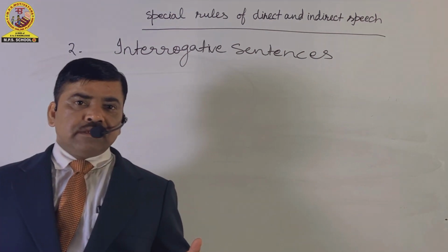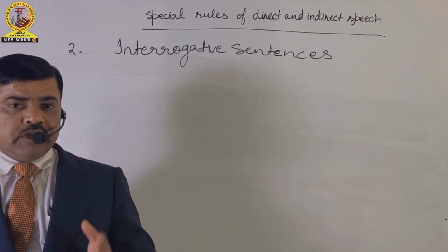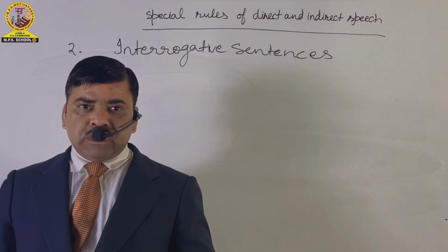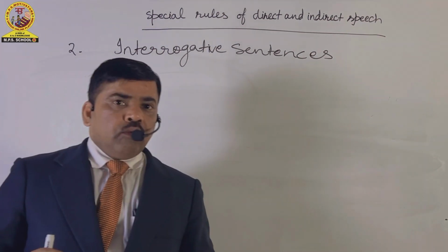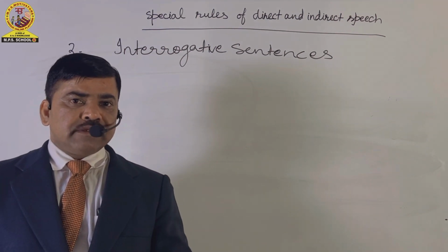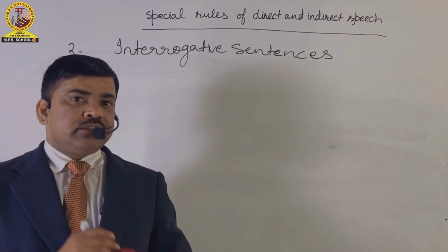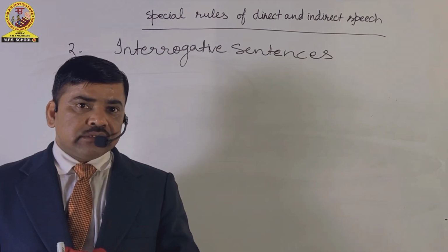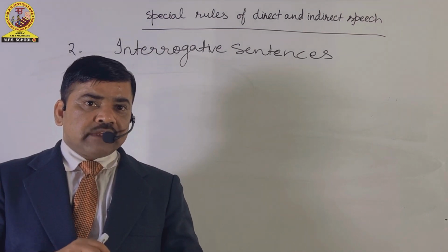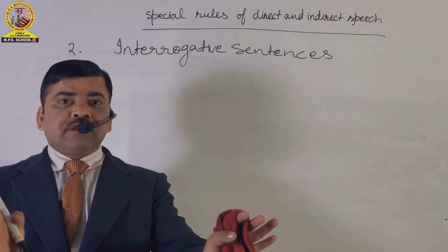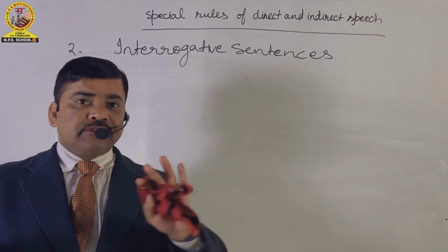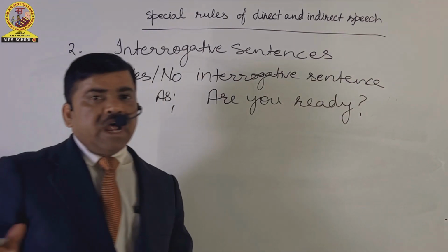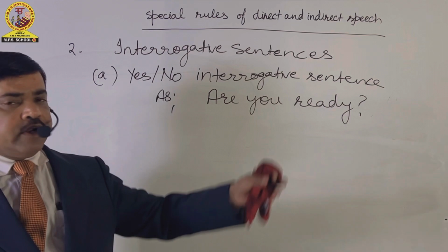An interrogative sentence is a sentence which asks a question or which inquires of something or somebody. Okay friends, what type of sentences are interrogative sentences? The sentences which ask questions are interrogative sentences. But what is the structure of an interrogative sentence? If we ask a question to know the answer in yes or no, it is known as a yes-no interrogative sentence. As "Are you ready?" is a yes-no interrogative sentence.